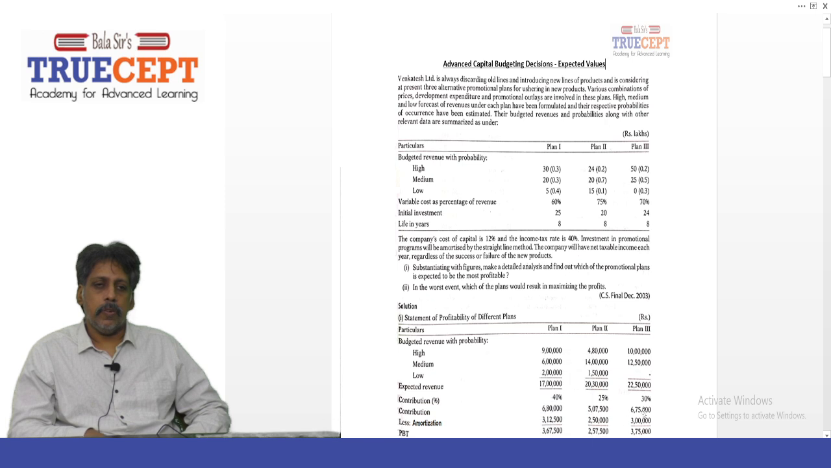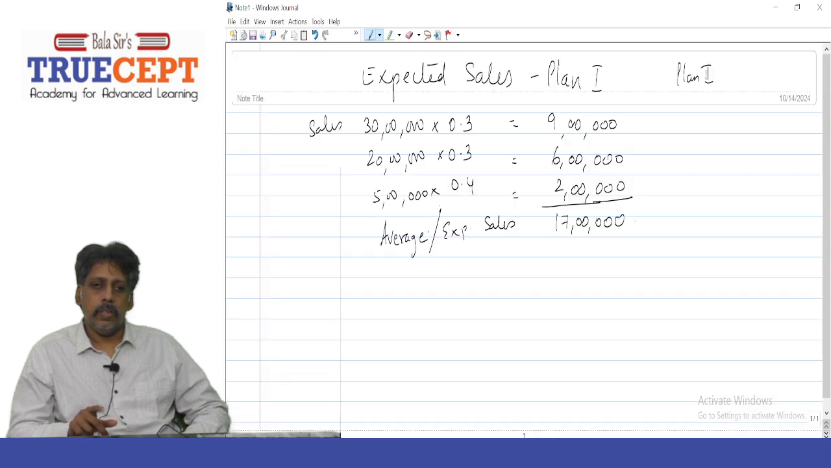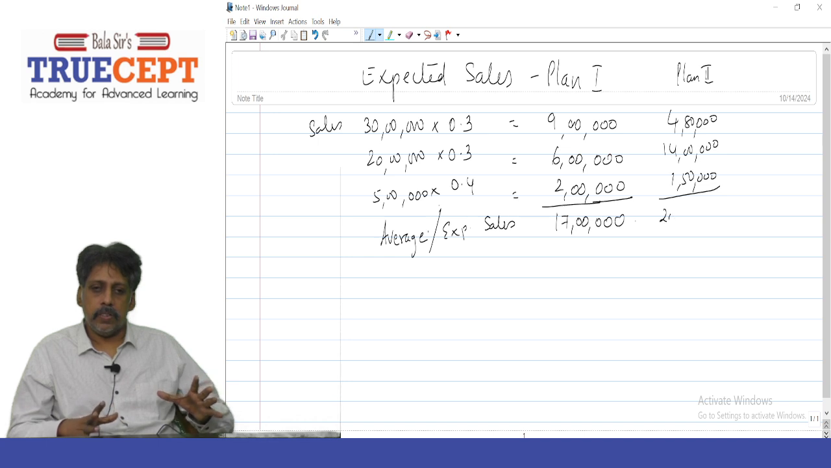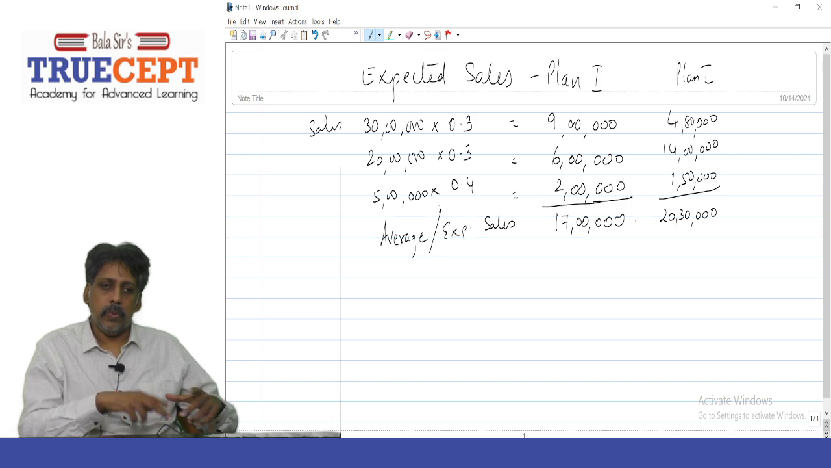Just calculate 24 lakh into 0.2, which is 4 lakh 80,000. And then rupees 20 lakh into 0.7, which is 14 lakh. And then 15 lakh into 0.1, which is 1 lakh 50,000. If you add up all the 3, you'll get the expected 20 lakh 30,000, and that is the expected sales for plan 2.